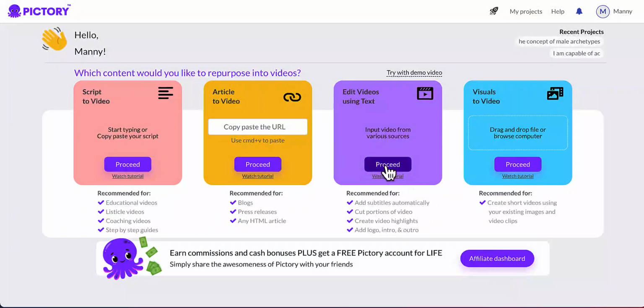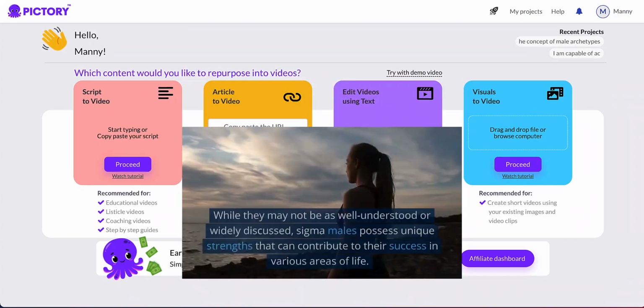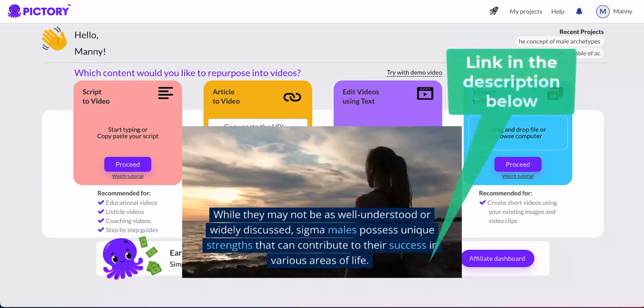In this video, I will do a review and tutorial of Pictory, which is a tool that can convert your script or articles into videos. So if you want to start with Pictory, I'll leave a link in the description below.